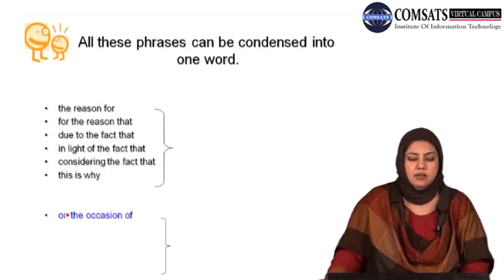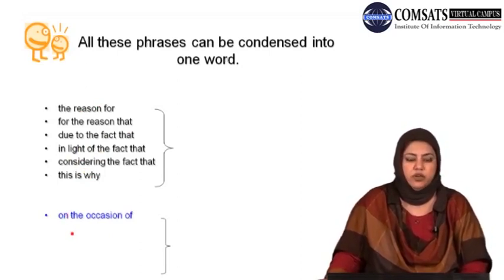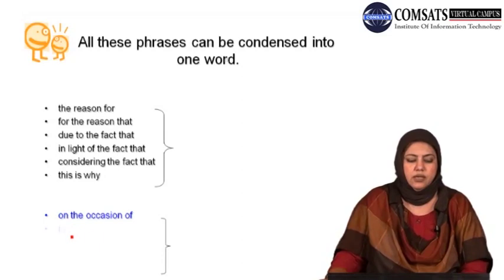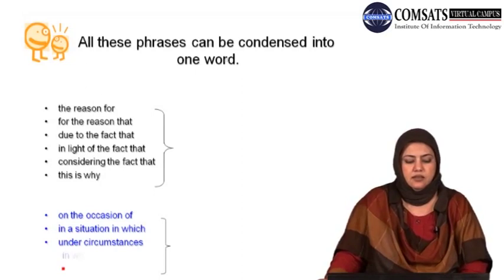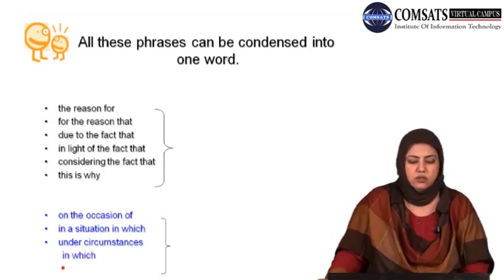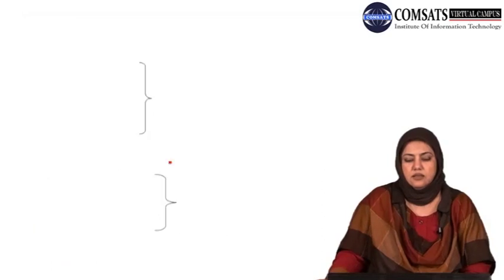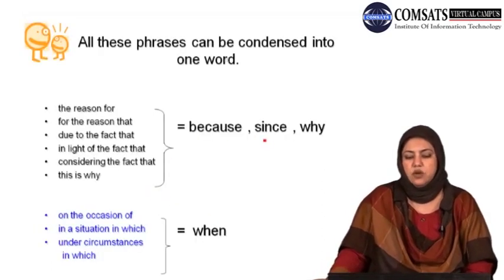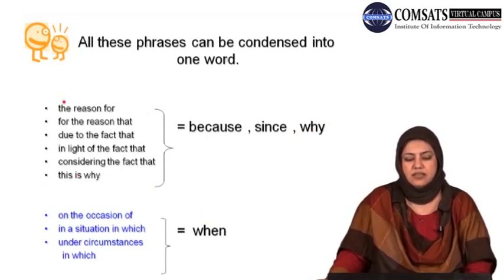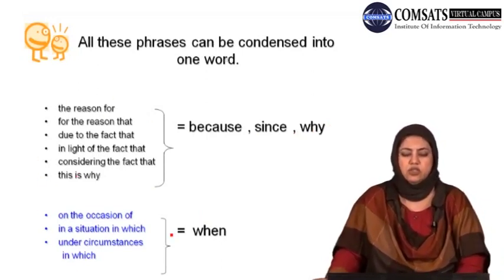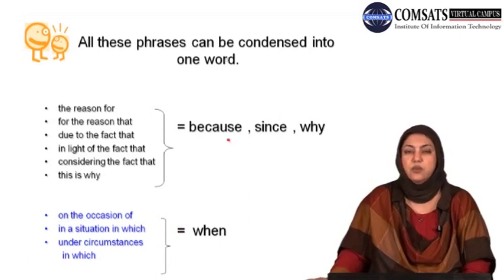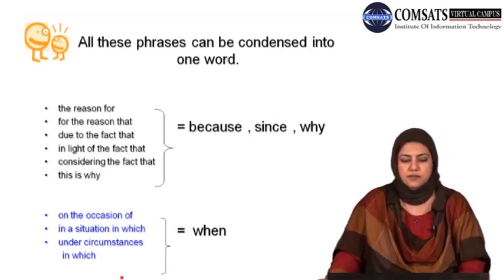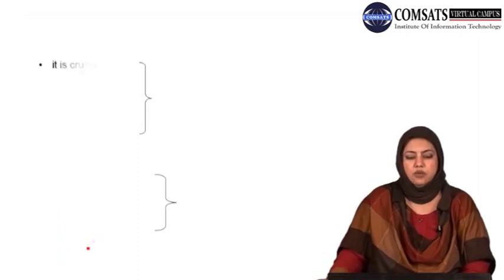Look at another set. Again, these are phrases that can be avoided if you want to achieve precision in a particular case. On the occasion of, in a situation in which, under circumstances in which. So here are the answers. Because, since and why, जैसे मैंने पहले कहा था, for the first category, और ये जो on the occasion of, simply when, in the situation in which, when, under circumstances in which, when. You can use these single words instead of these long phrases.